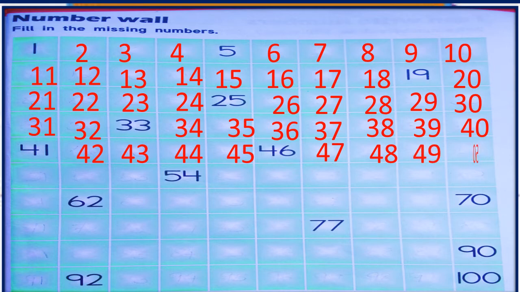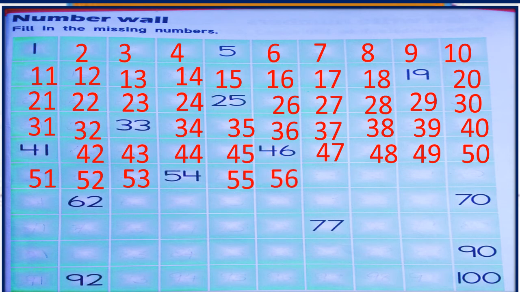Next number will come 50. 50 after, we know that 51. 52. Then 53. 53 after 54. 54 is there. So next number will come 55. Next is 56. Next number is 57. Next is 58. Next number is 59.